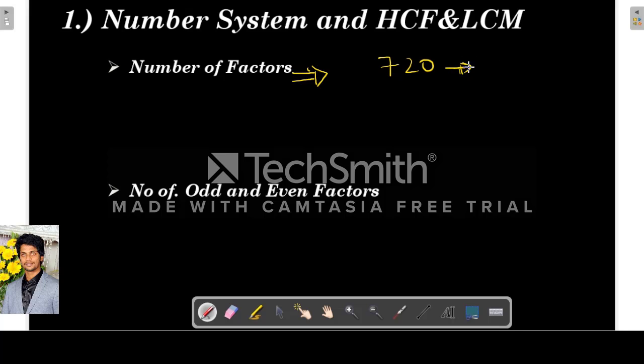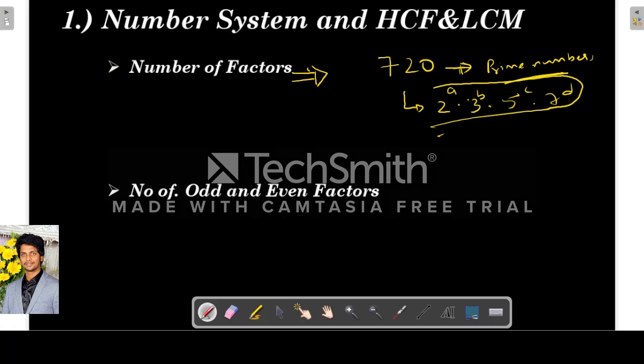Factorization means we have to write it in terms of powers of prime numbers, like 2. So we have to write this in the form of 2 power a into 3 power b into 5 power c into 7 power d, like this. This is called factorization. So factorizing means we have to write any number in terms of powers of prime numbers.